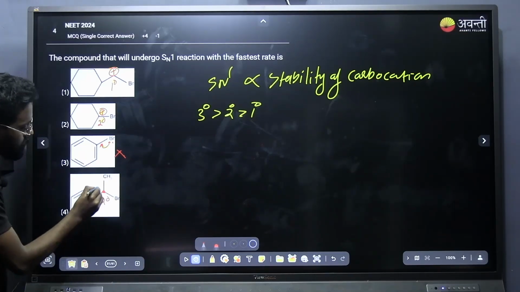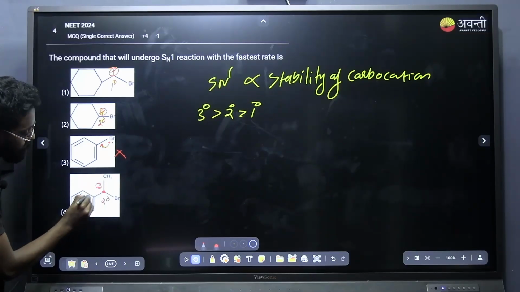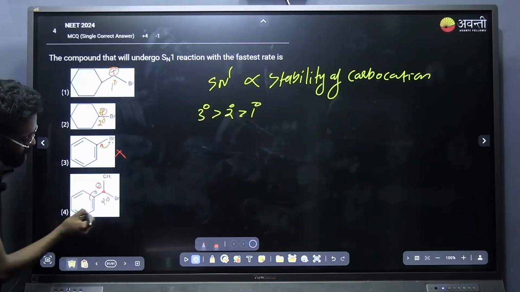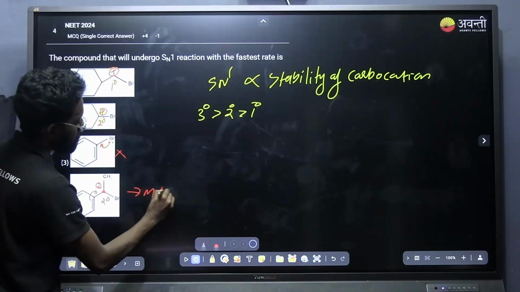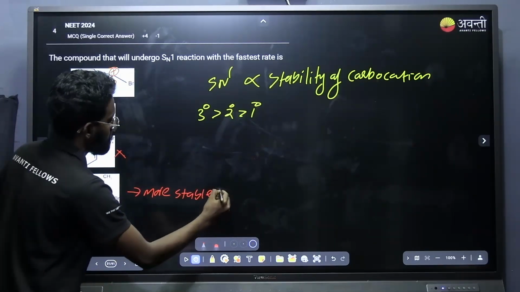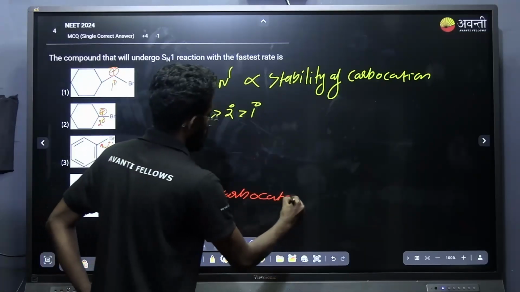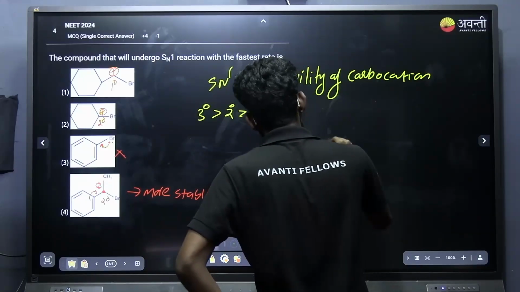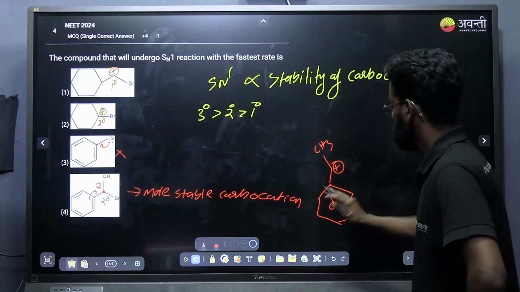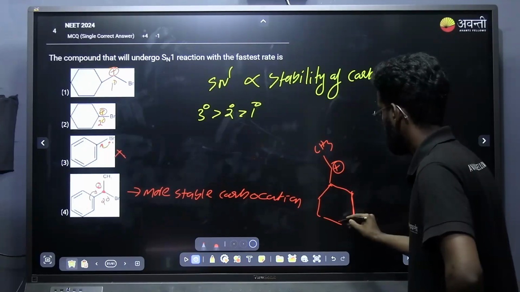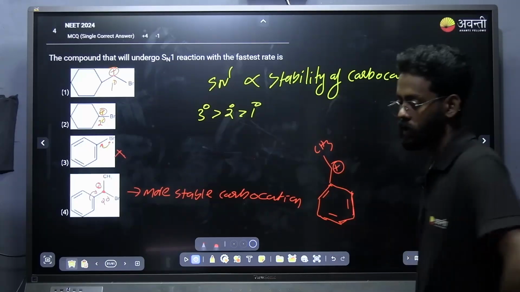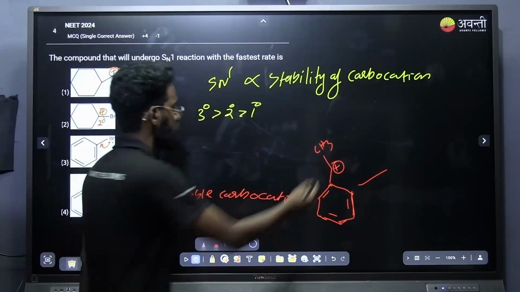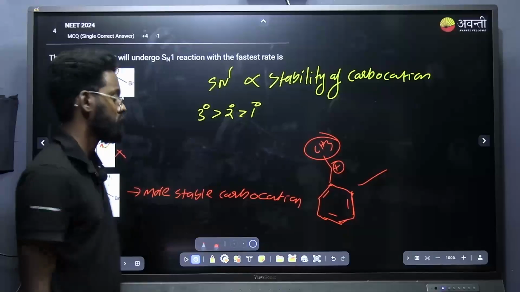But what is the important thing? Here the carbocation will be involved in the conjugation, that is, this carbocation will be stabilized by the electrons from the benzene ring. So this is going to be the more stable carbocation, that is benzyl carbocation. See, this carbocation is stabilized by the delocalization of electrons from the benzene to the carbocation. So this is going to be the most stable one. Clear? And also it is secondary, so it will also be doing the hyperconjugation.